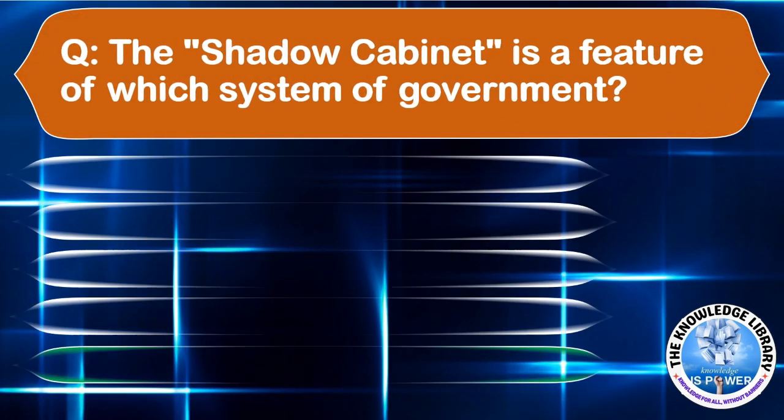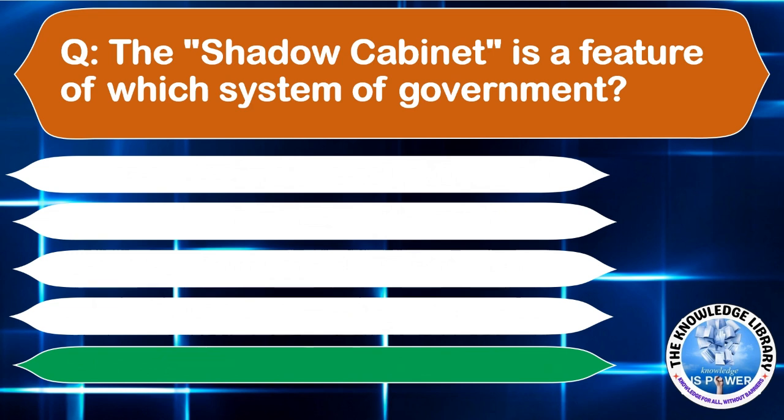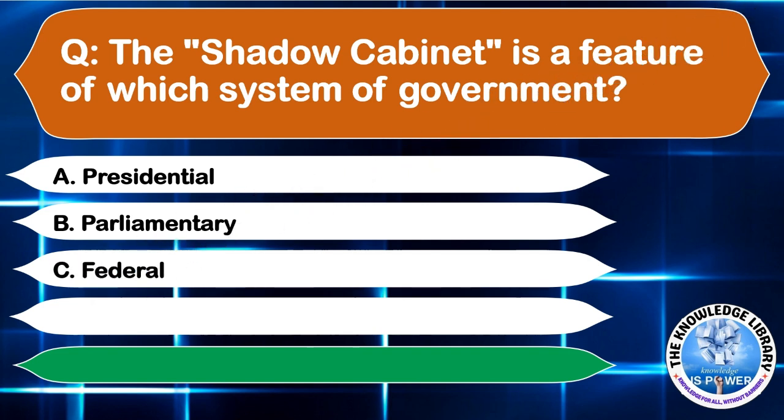The shadow cabinet is a feature of which system of government? Option A, presidential, option B, parliamentary, option C, federal, or option D, unitary. The correct answer is option B, parliamentary. Moving to the next question.